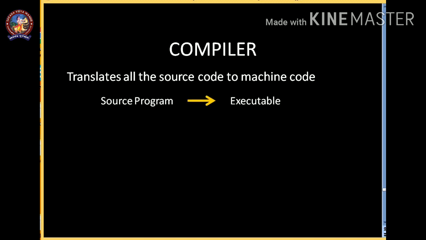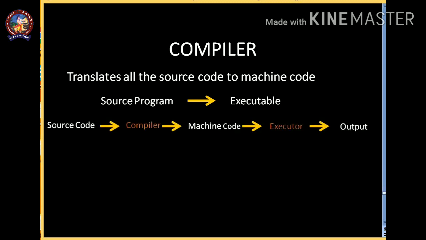So the compiler takes the source program and makes the executable. An executable is a file created by the compiler. Then a program called an executor executes the machine code and generates the output.